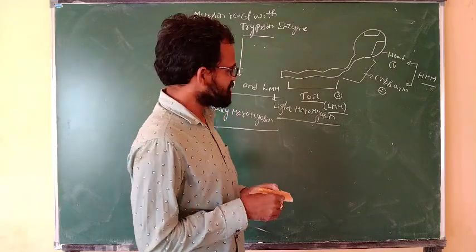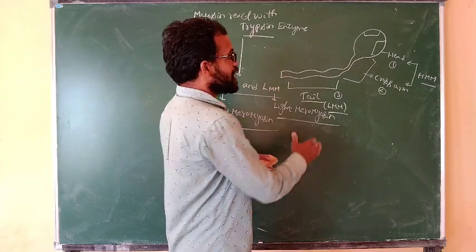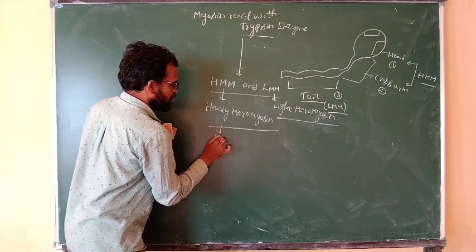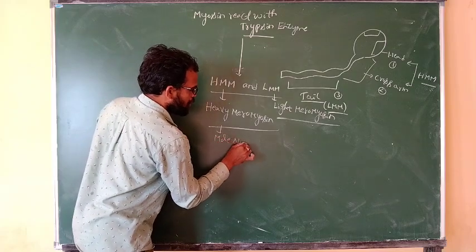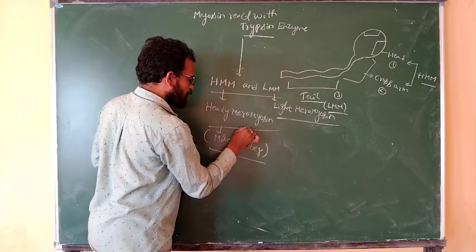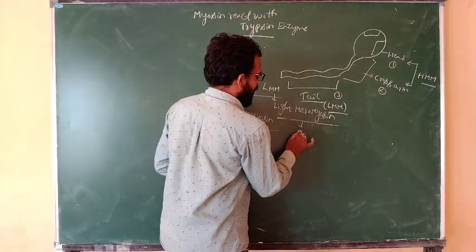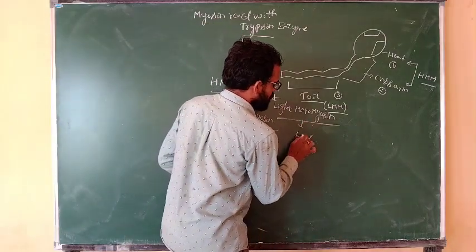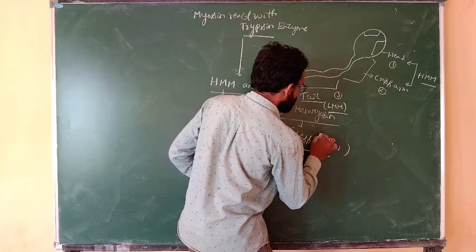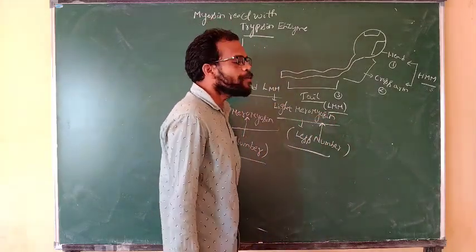Light meromyosin means it consists of fewer meromyosins. Heavy meromyosin means it is composed of more meromyosins. Light meromyosin means fewer meromyosins are present in the tail, so it is known as tail meromyosin.